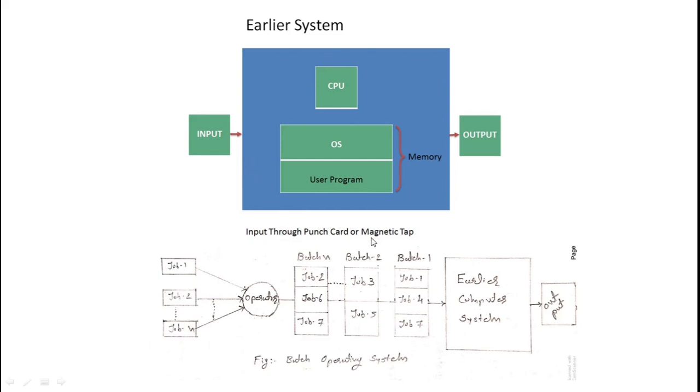Punch card and magnetic tape were used on those days to produce the input. Magnetic tape is like the tape recorders of earlier days. In our childhood we used this type of tape recorder, and people called them cassettes. So this type of magnetic tape was used in the earlier system.